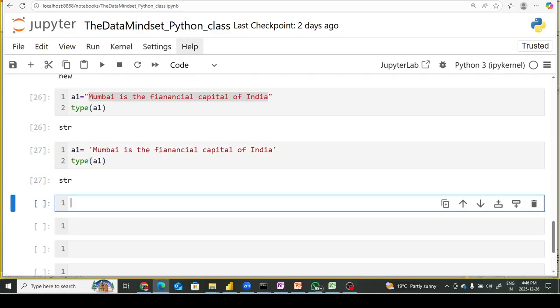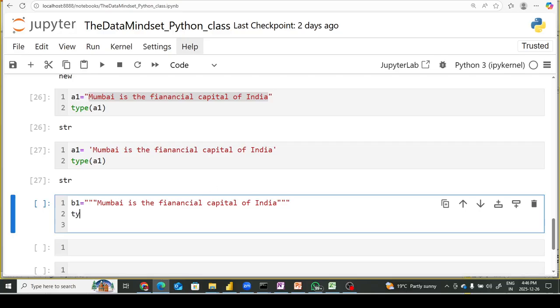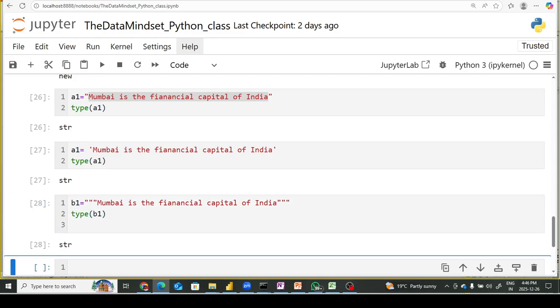Now we are trying to understand some more functionality related to strings. Let's say I keep this example in triple quotes, because Python allows you to keep a string inside triple quotes as well. I put the entire string inside triple quotes, store it in B1, and take the type of B1. It will return string again.